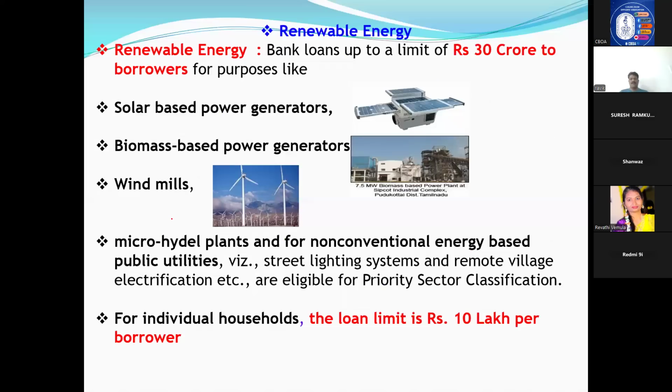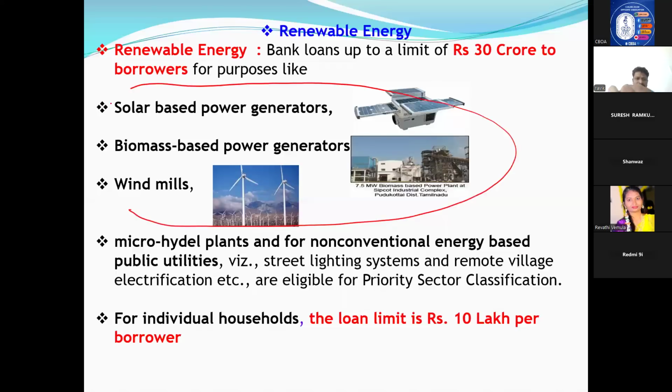As you know, that power problem should not come in future. So RBI is concentrating on renewable energy. Renewable energy means windmills, biomass power generators, solar based, all are coming under this. These are all alternatives to normal power generation. So banks can sanction loans up to 30 crore. Remember, renewable energy, 30 crore we can give, and it is classified as priority.